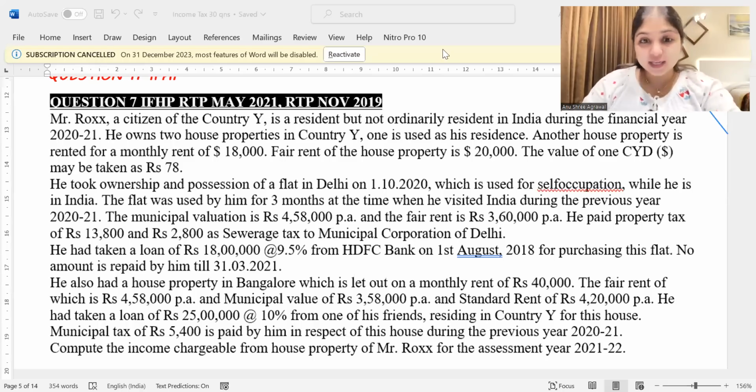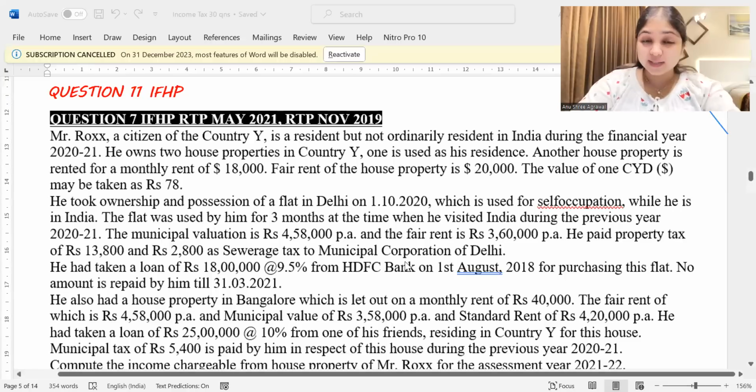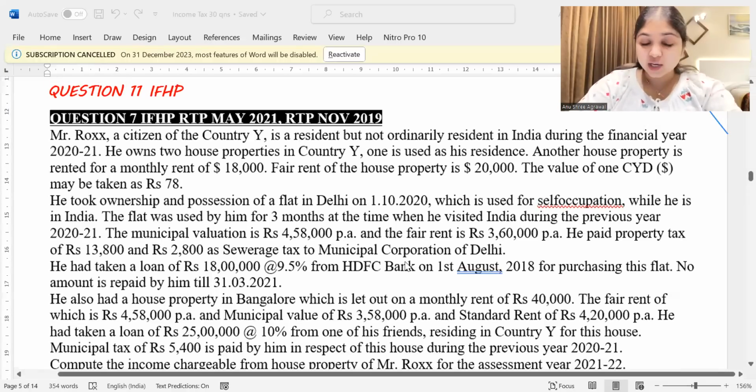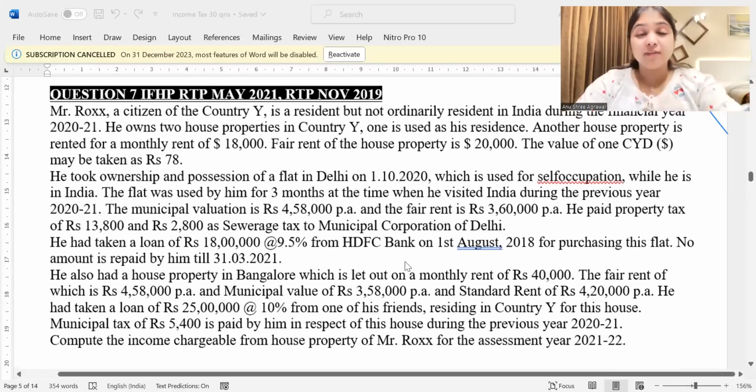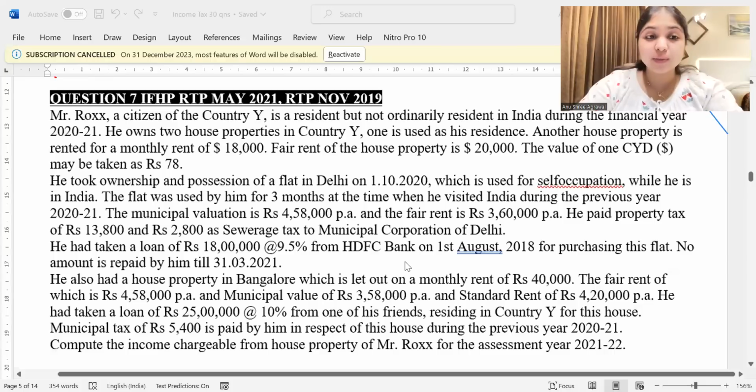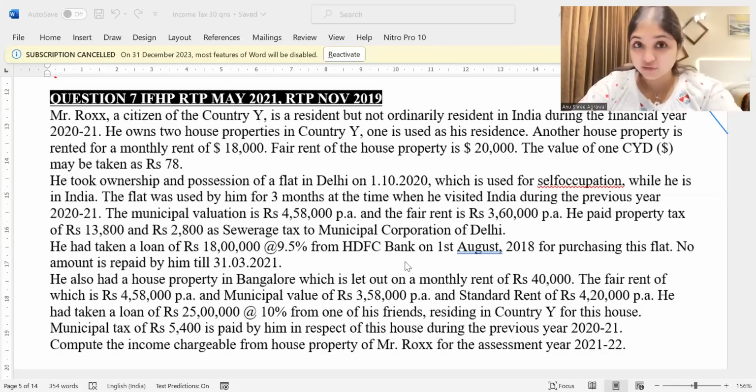So we're going to continue with our discussion on the important 30 questions. We're done with 10 questions in the last session, and I'm going to start off with the rest of the questions now. We're done till the salaries chapter. We're going to start with this question in front of us, which is from the IFHP discussion.